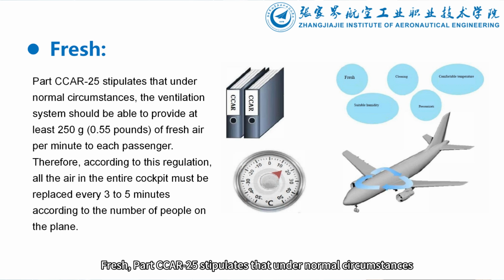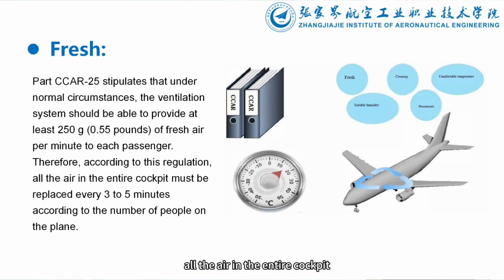CCAR25 stipulates that under normal circumstances, the ventilation system should provide at least 250 g, 0.55 pounds, of fresh air per minute to each passenger. Accordingly, according to the number of people on the plane, all the air in the entire cockpit needs to be replaced every 3 to 5 minutes to meet the breathing needs of passengers.